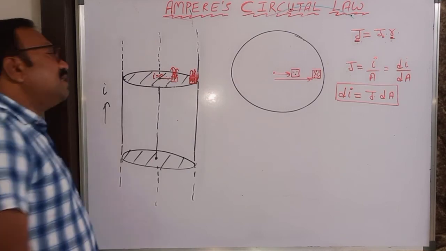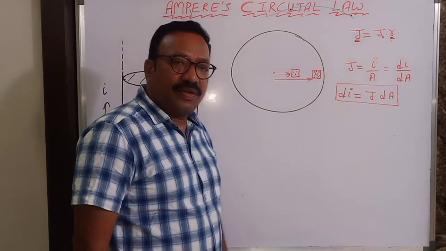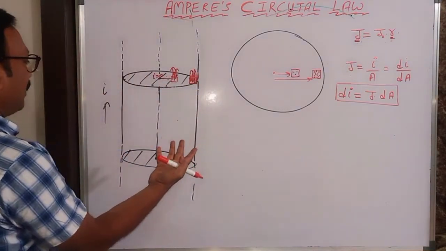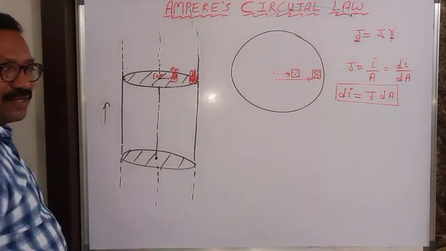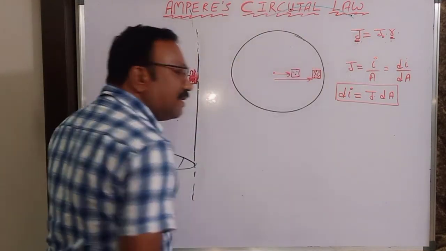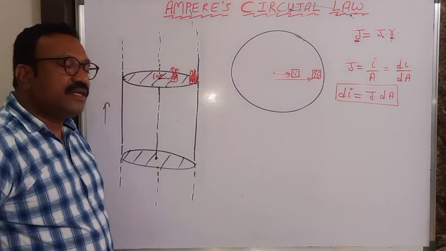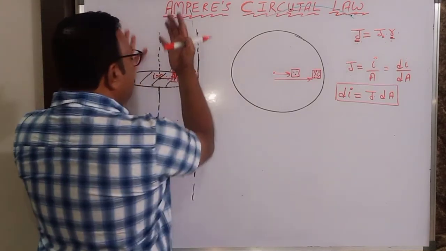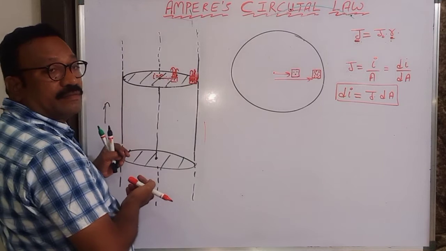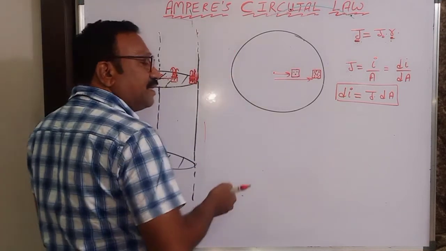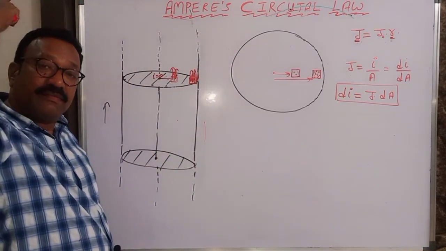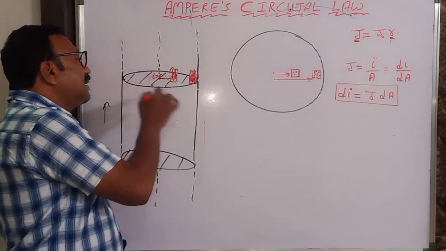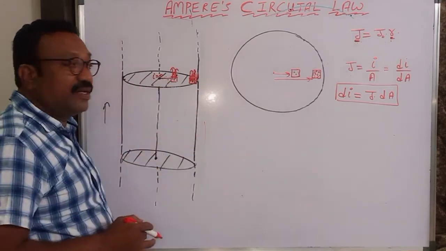If you observe this, if you want to apply Ampere's circuital law, B dot dl is equal to mu naught times current inside, he is not at all talking about current. This current is not given. He has given only current density, and current is not given. So first let me find the current in this pipe, thick conductor. Then I can find the current inside if I have an expression. So if you want the current inside this, because that is not given, I have to use this relation only.